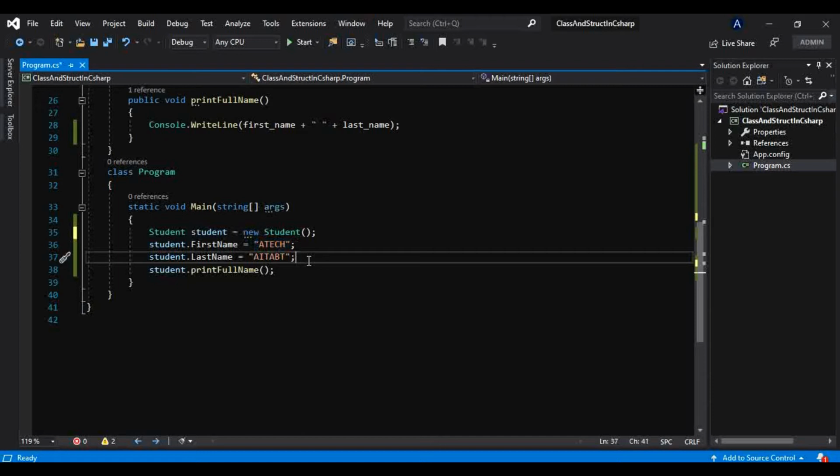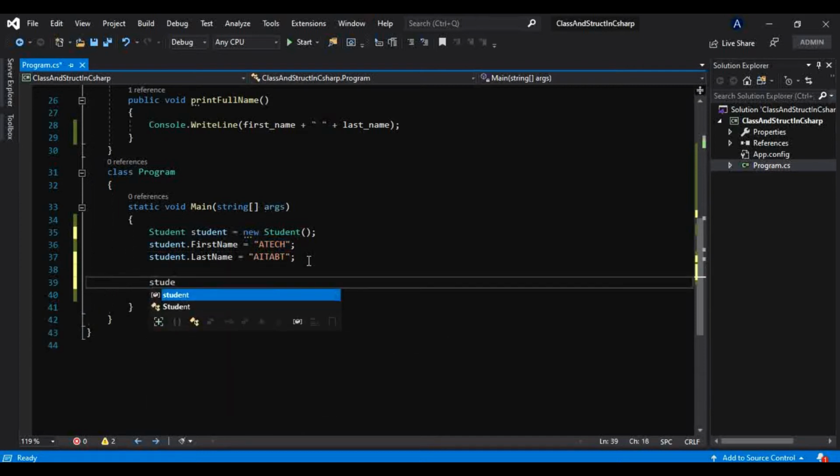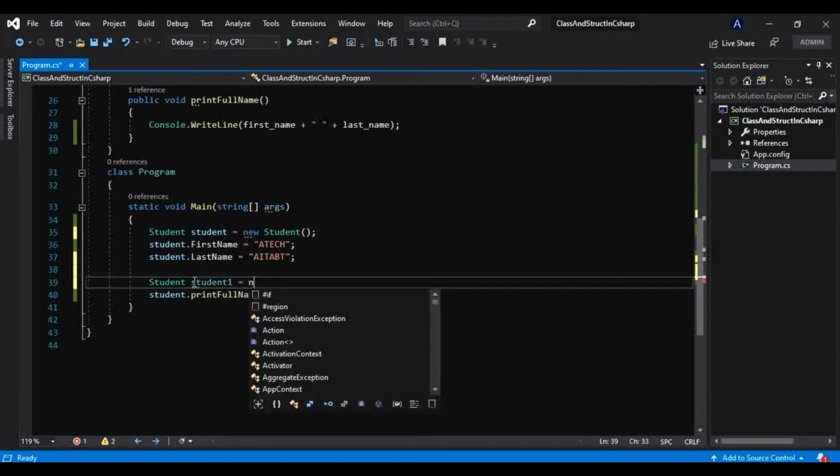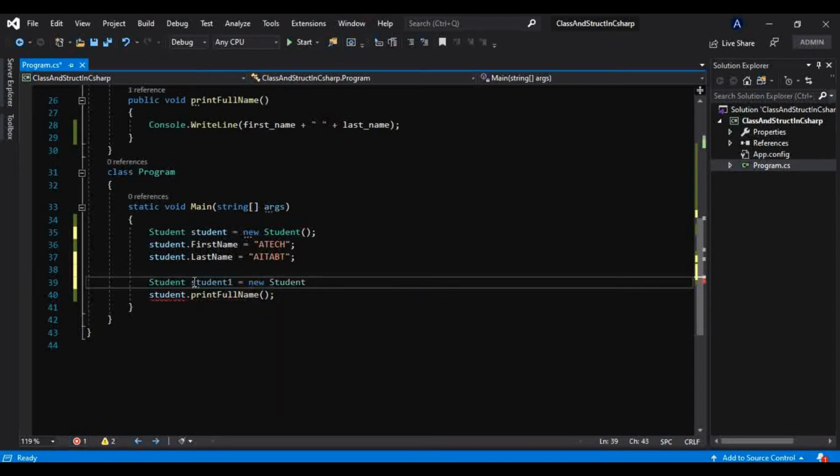Now there is another way of creating your object. You can take another object of the same type but a different instance. I have told you this is a single occurrence of that class, and this is another single occurrence of that class. That is our object, our instance. So student1 is equal to new Student, and you will find your properties here: FirstName equal to Akshay and LastName equal to Dorji.